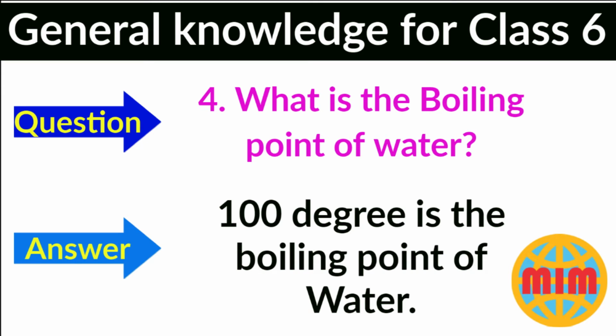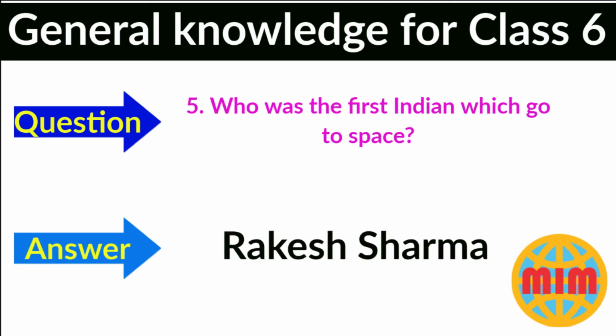Question number 4. What is the boiling point of water? The answer is 100 degrees is the boiling point of water. Question number 5. Who was the first Indian to go to space? The answer is Rakesh Sharma.